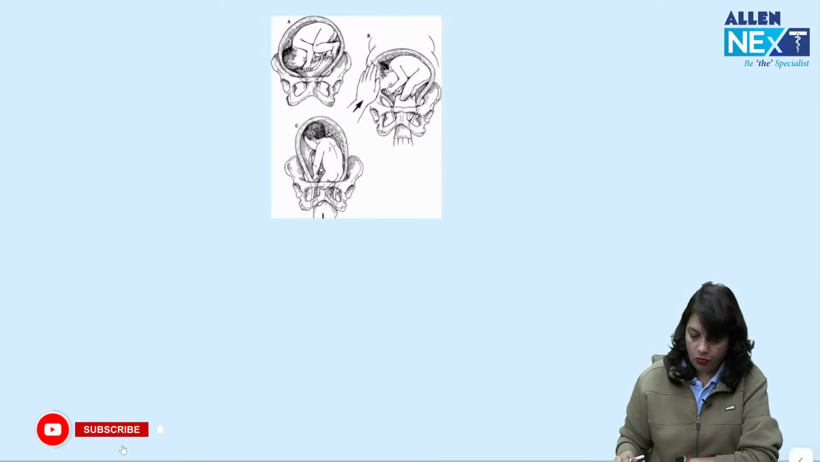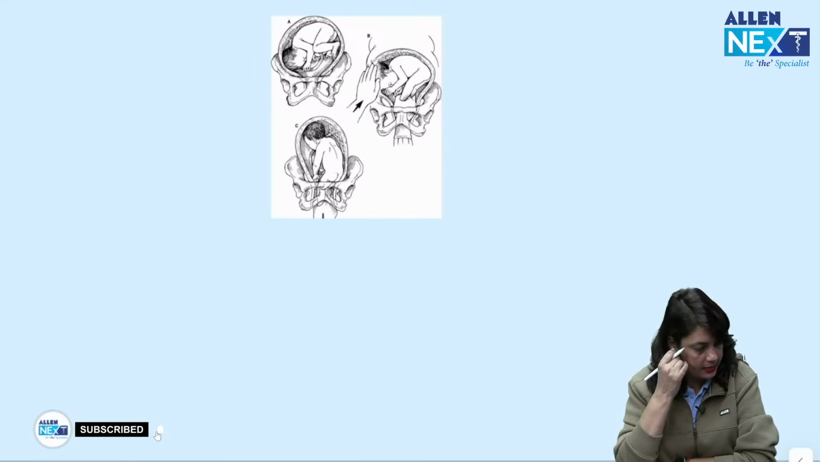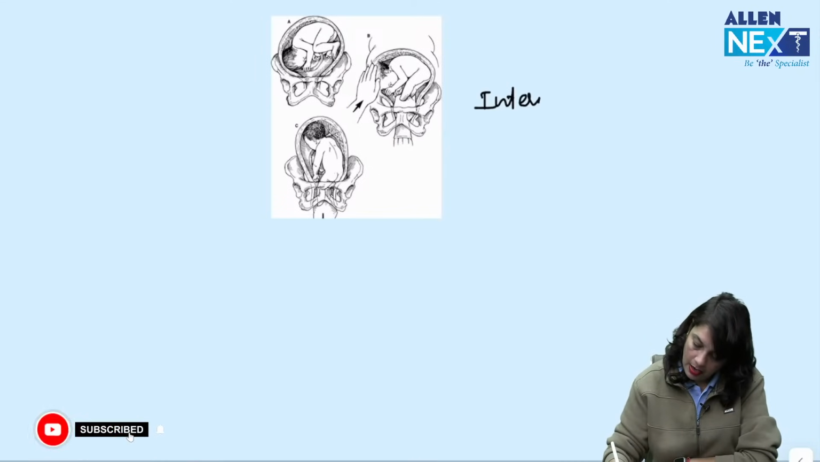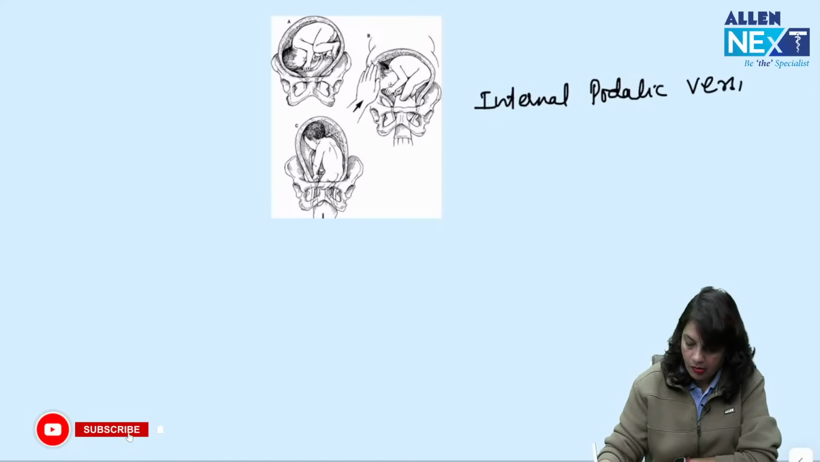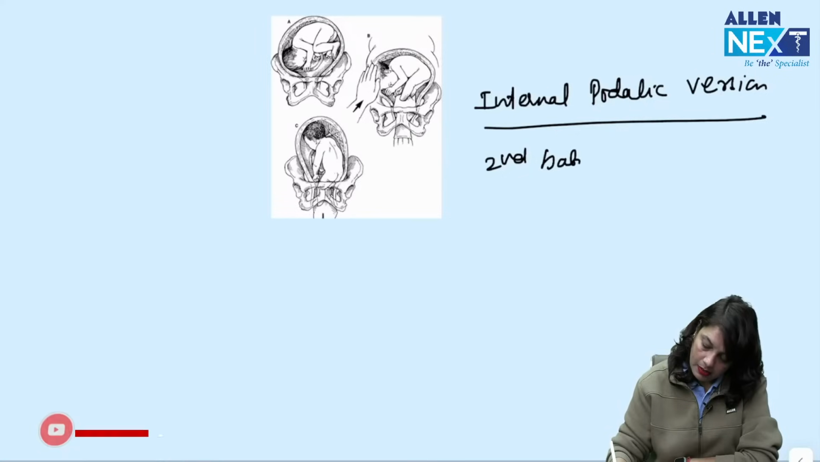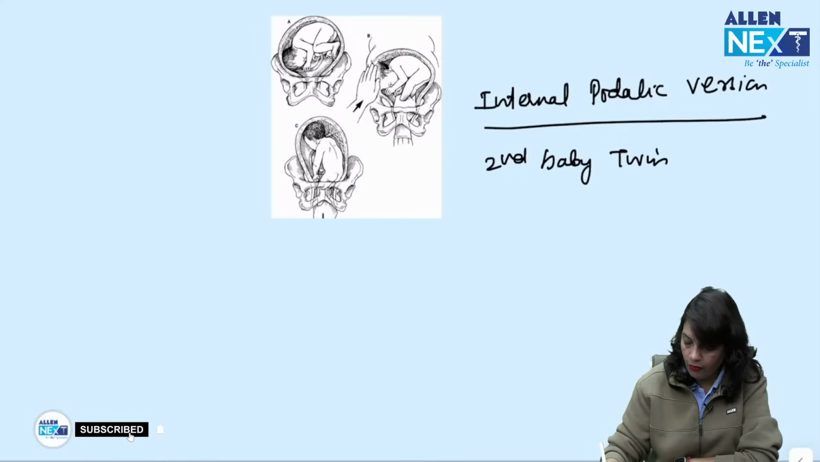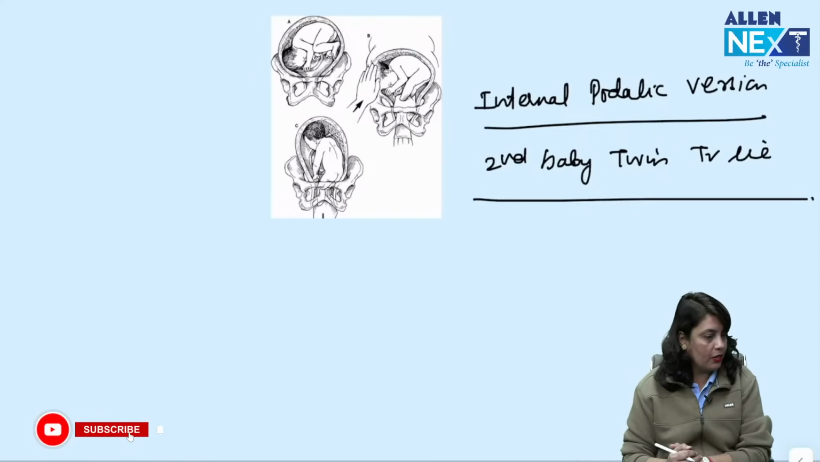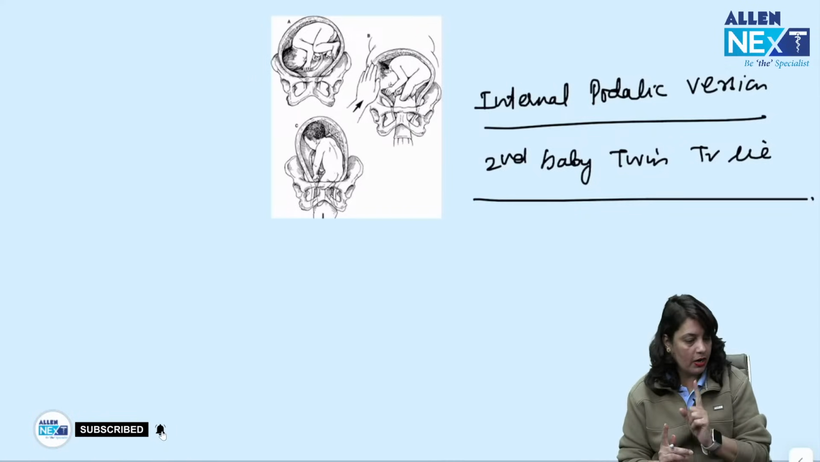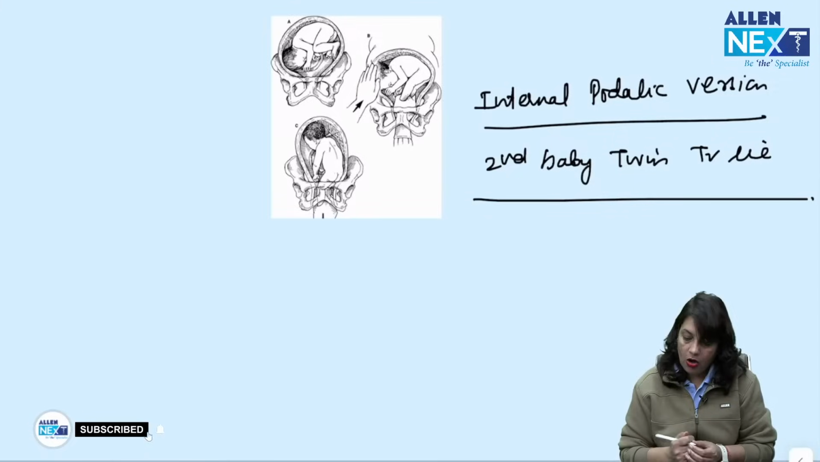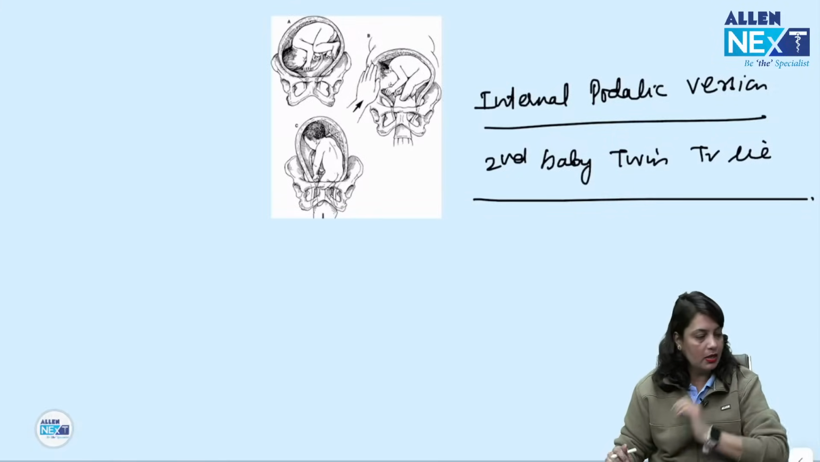Next, identify what is the maneuver shown in this case. This is internal podalic version in the second baby of twins, which is in transverse lie. Internal podalic version is done only in one indication: second baby of twins, transverse lie, in the operation theatre under general anesthesia.